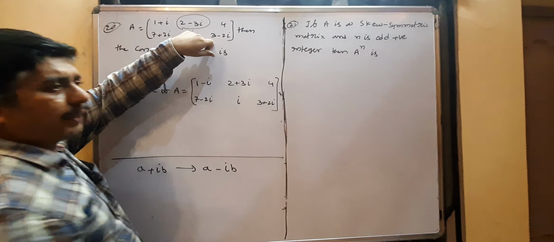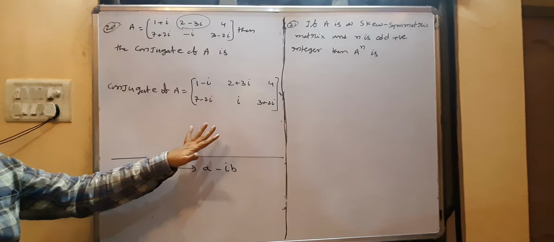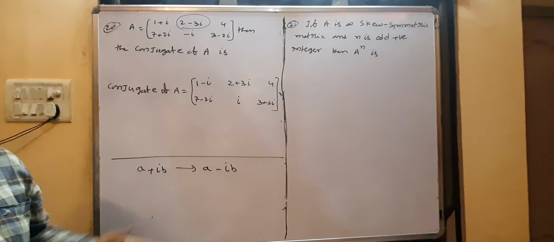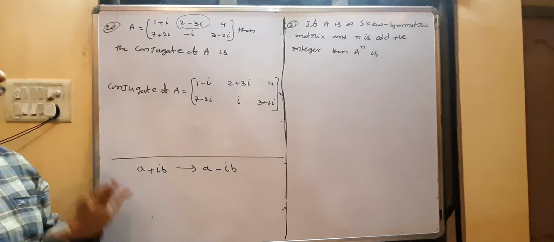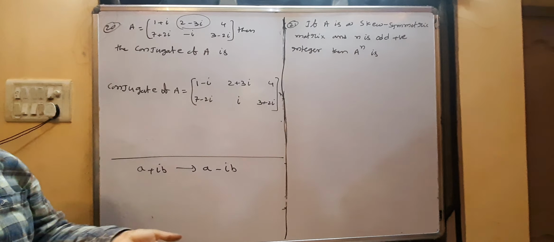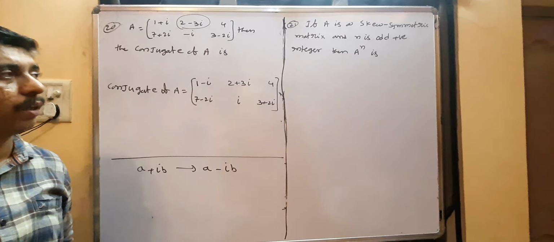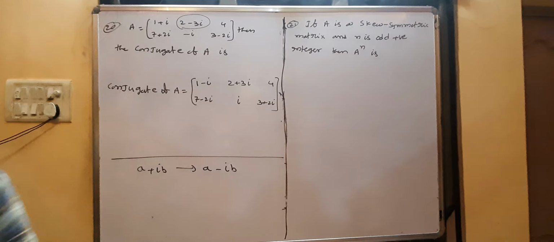A matrix obtained by replacing the complex numbers with their conjugate numbers is called the conjugate of the given matrix. Copy it.